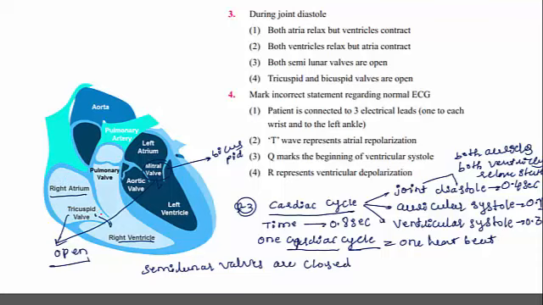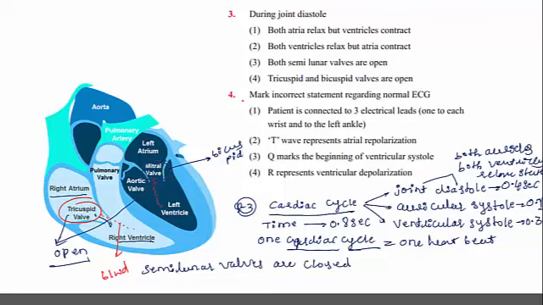The blood from the right atrium is flowing into the right ventricle, and the blood from the left atrium is flowing into the left ventricle. The blood flows from auricle into ventricle because both tricuspid and bicuspid valves are in the open condition.